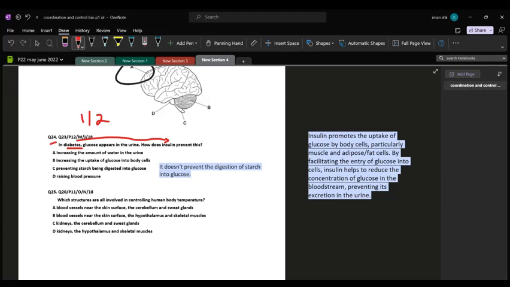So, when a patient suffers from diabetes 1, it is that their body cannot produce insulin at all, and they have to take insulin injections every day. What is insulin? Insulin is the hormone that is released into the bloodstream to lower down your blood glucose level.